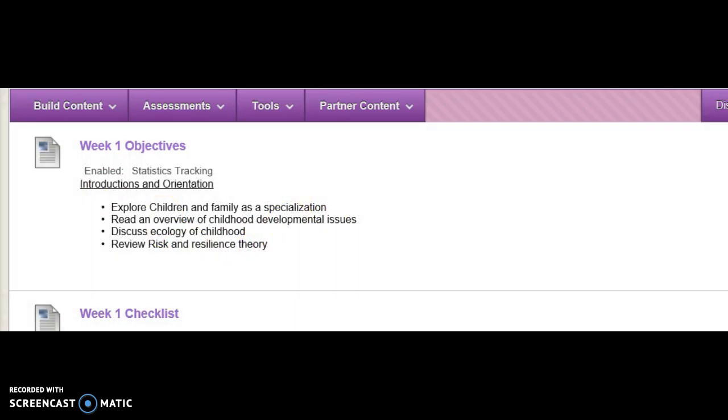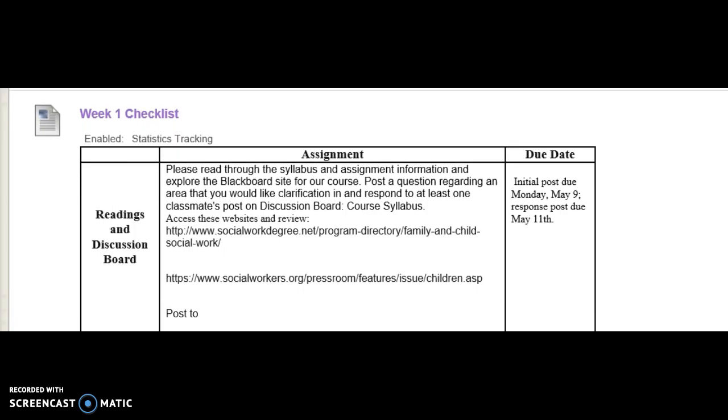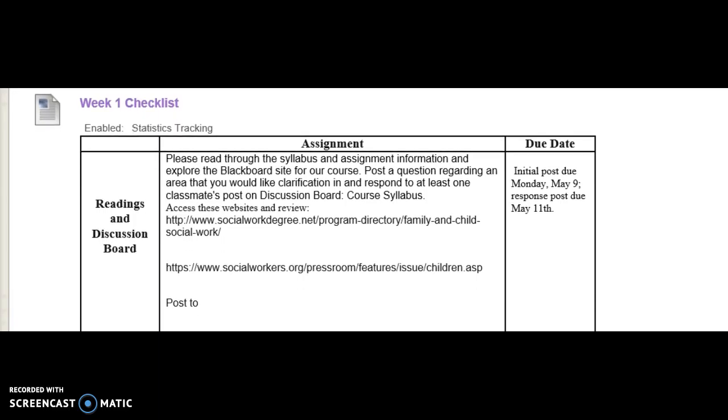Now, all of those things you're going to be doing independently because this is the asynchronous class. Then you want to go to your week 1 checklist, and this is what you need to do for the class. The assignment is given here. If part of the assignment is a website, you will get access to the website, the link right here.